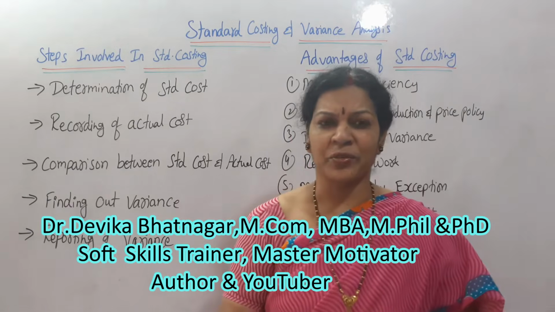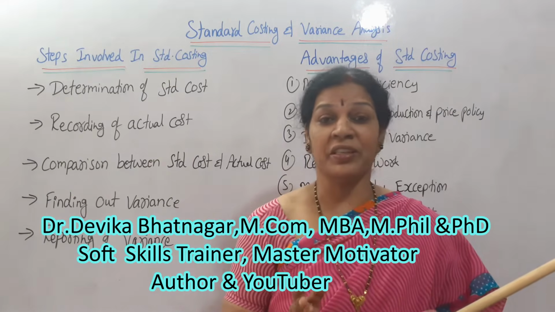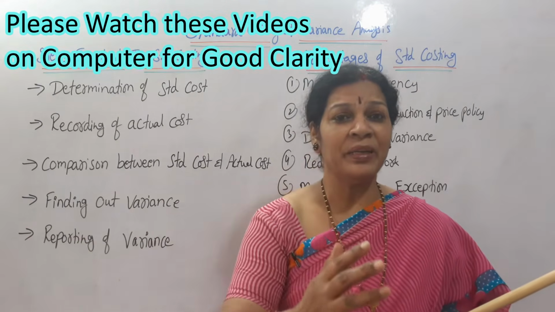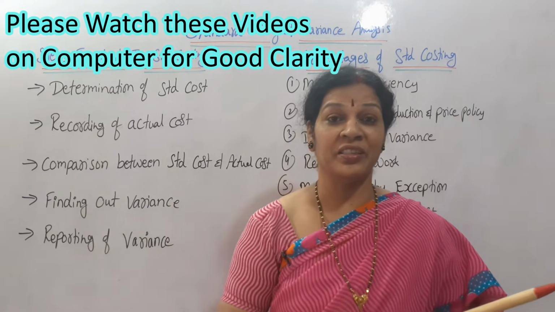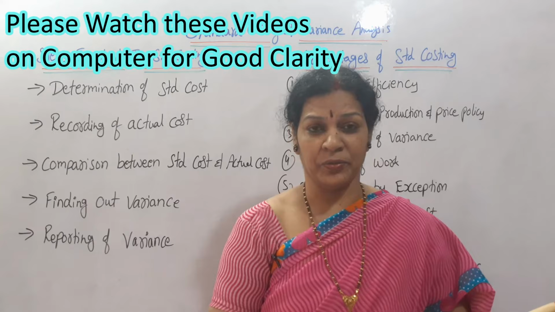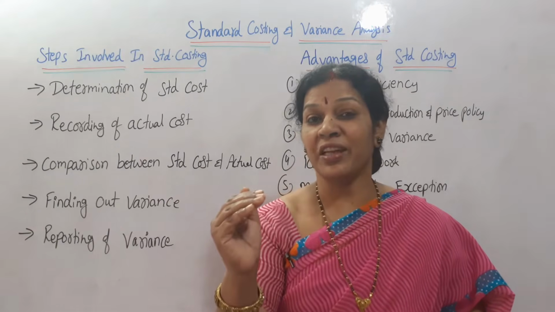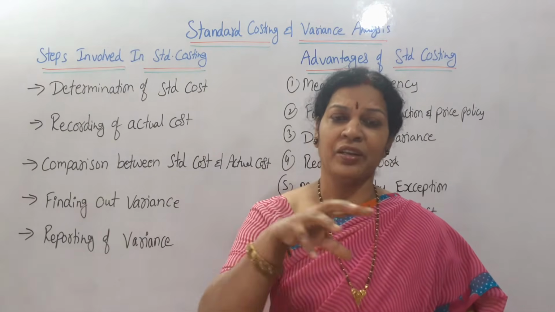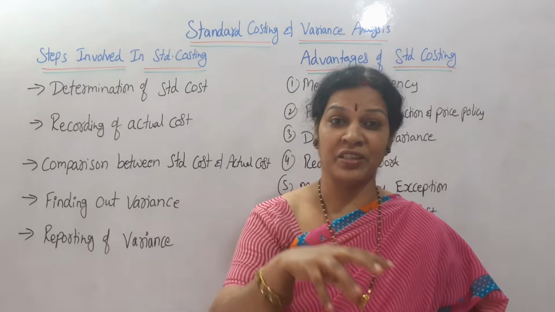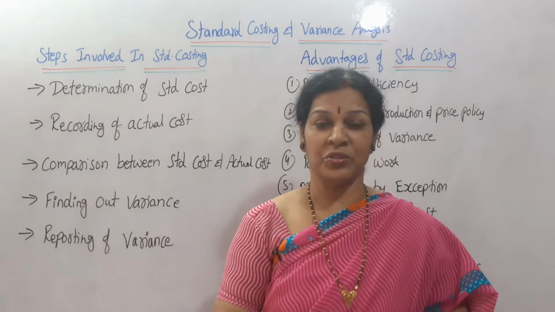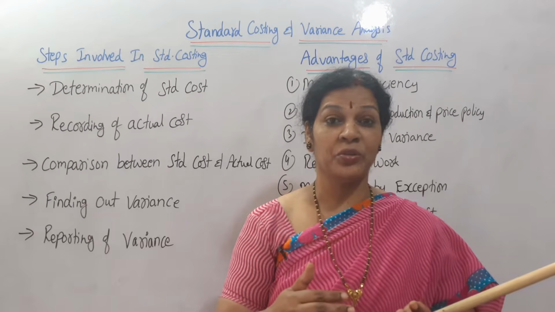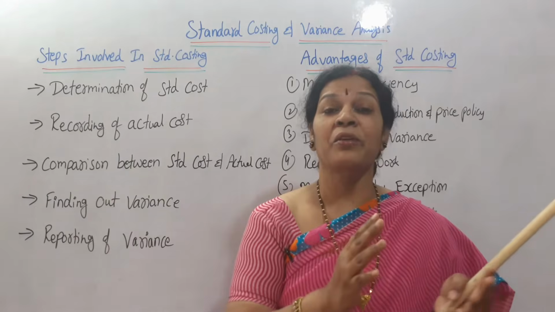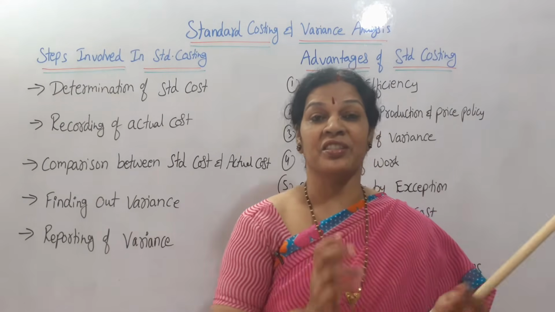Let me tell you what is standard costing. Standard costing means nothing but the benchmark, or a yardstick, a predetermined cost. The cost is already decided that this is the standard cost. How do you say that this is the standard cost? We are going to consider all kinds of transactions, all kinds of conditions, market conditions, present conditions, how the situation is going on, and the factors which are going to affect the cost. All the factors we are going to consider. After that, we'll decide that the standard cost is this much.